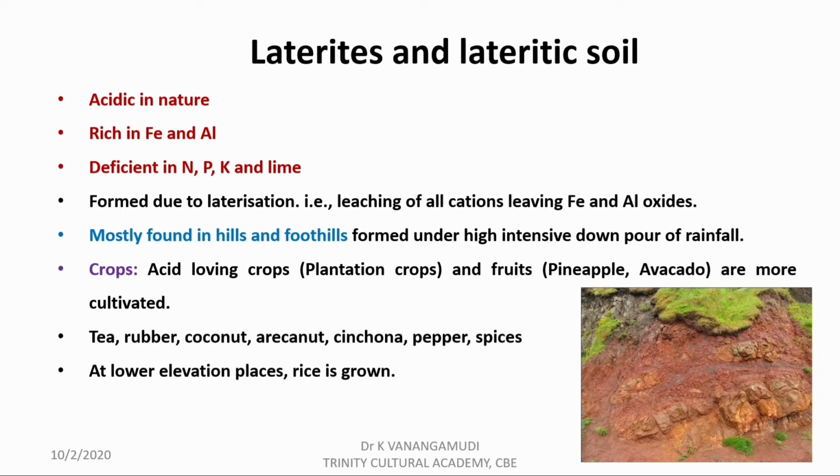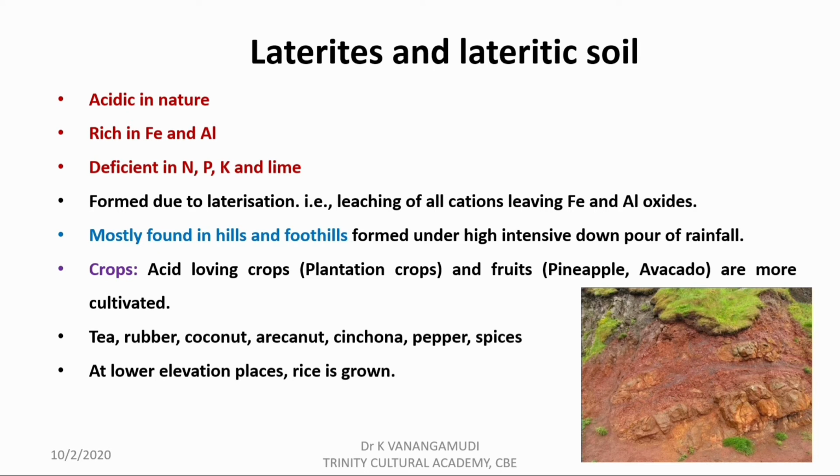Laterization is leaching of all cations except iron and aluminum oxides due to heavy rainfall, found mostly in hills and foothills. Acid-loving crops like plantation crops, namely tea, rubber, coconut, areca nut, cinchona, pepper and spices, including pineapple and avocado, are commonly grown. At lower elevation, rice is a common cultivated crop.